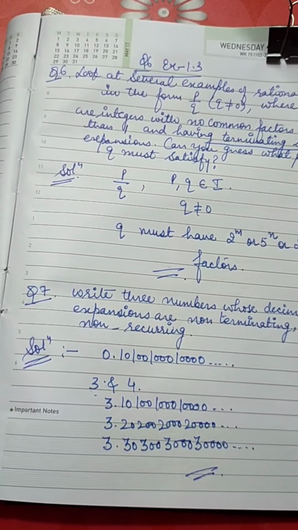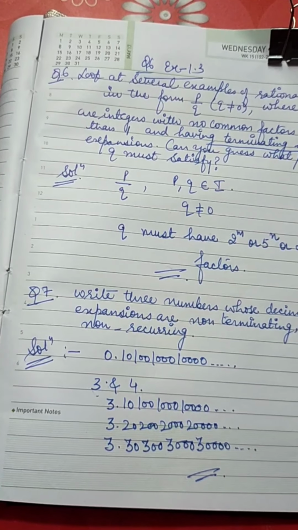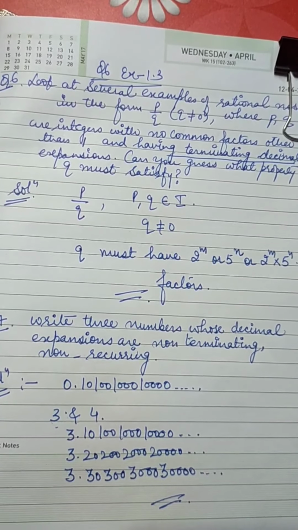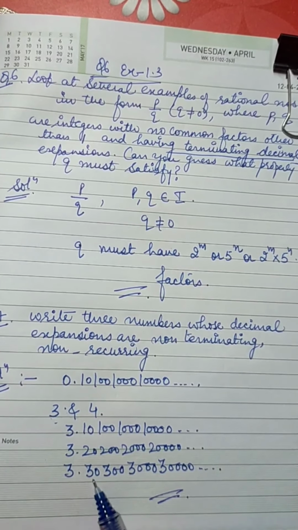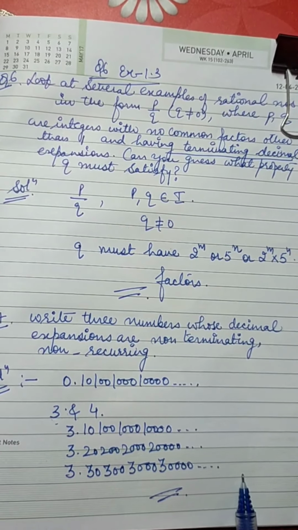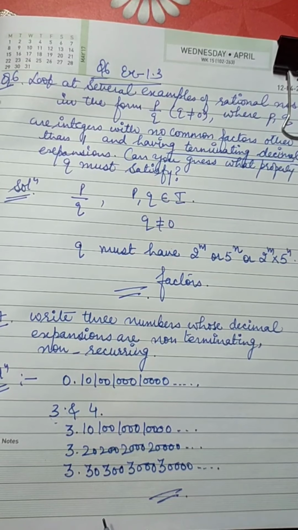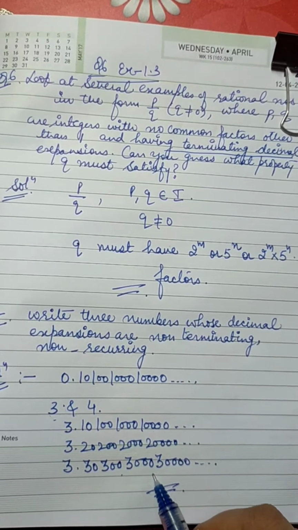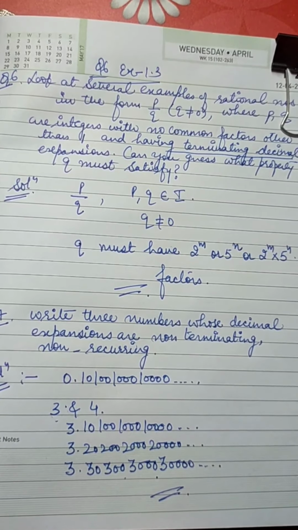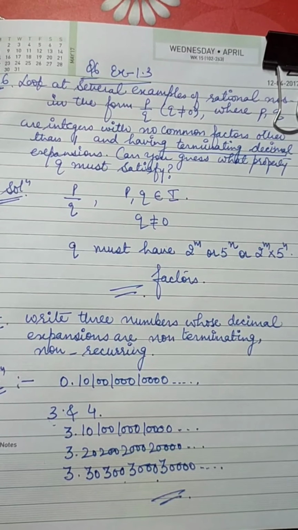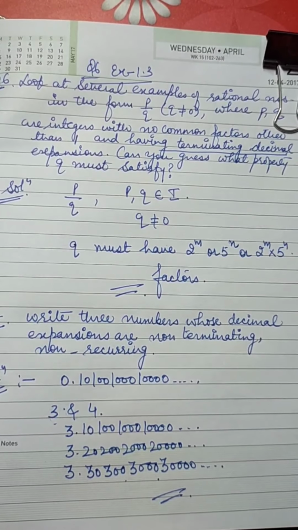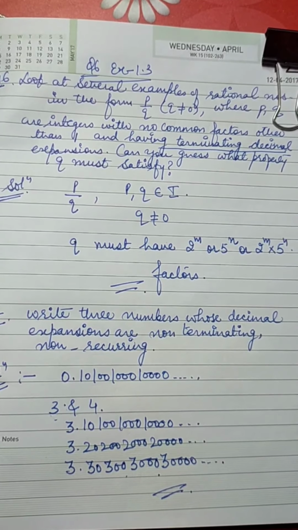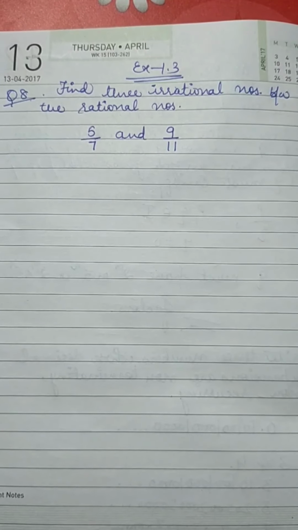This is how to write down the irrational numbers between two given numbers. You can check here, the numbers are non-terminating, it is not getting over and it is not getting repeated. Here it is 30, here it is 300, here it is 3000. It is not getting repeated. So these are non-terminating, non-recurring decimal expansions or irrational numbers.